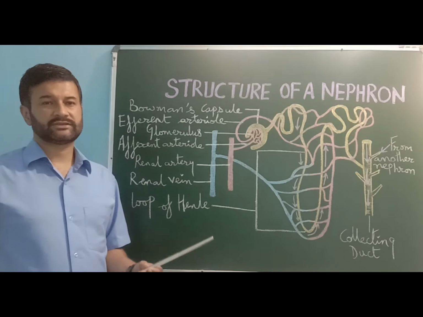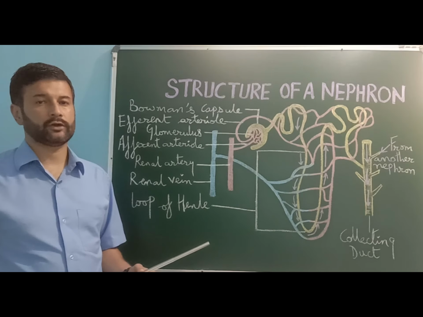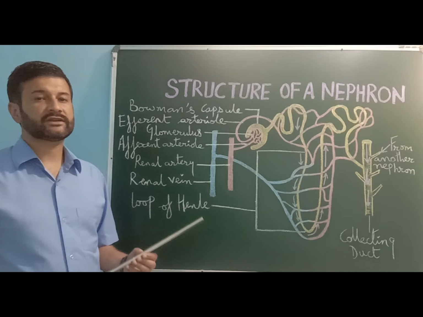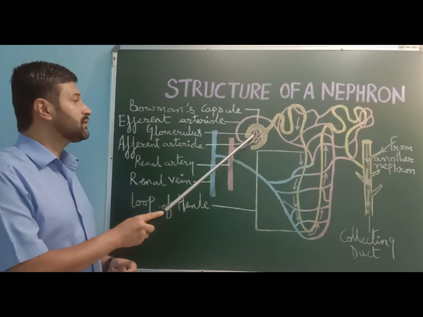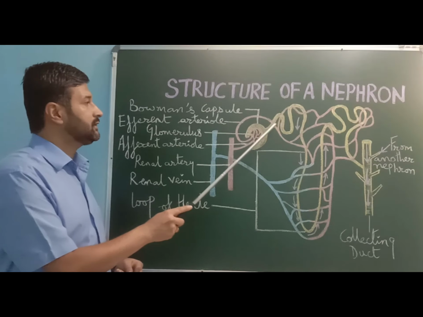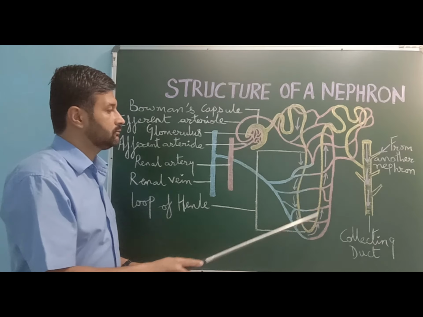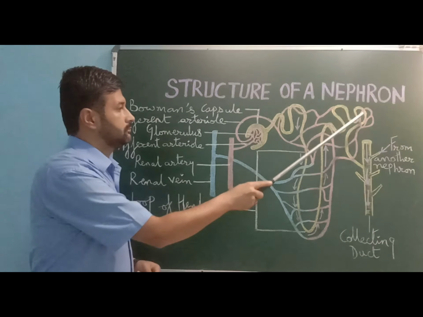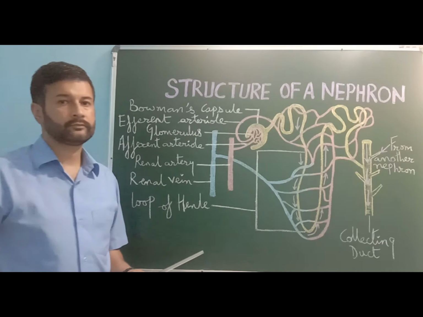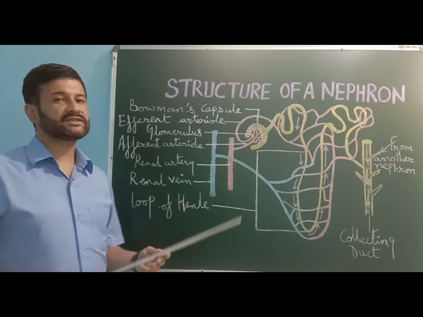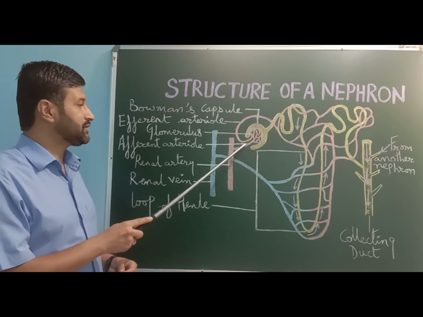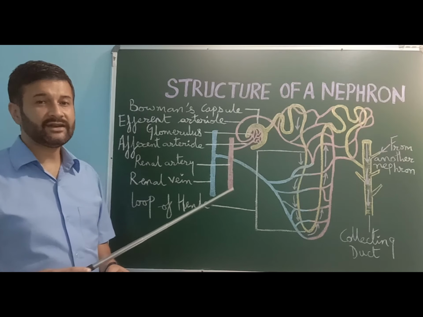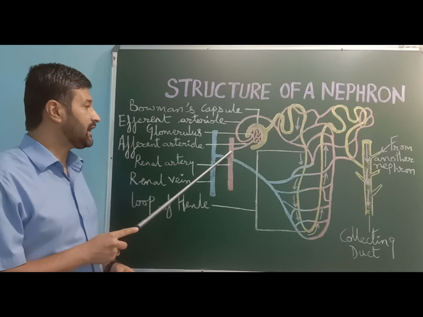Now let us see the structure of a nephron. Each nephron consists of two parts, namely the glomerulus and the renal tubule. Glomerulus is a cluster of capillaries formed by the afferent arteriole, which is a fine branch of the renal artery.